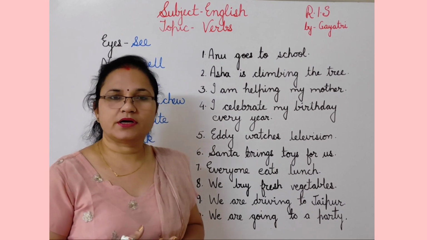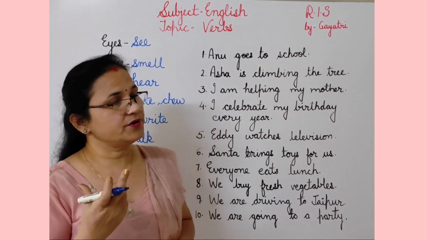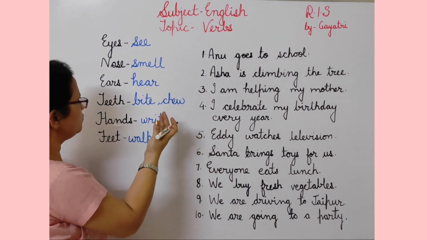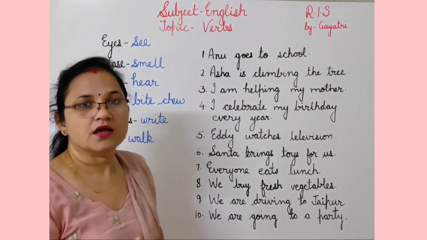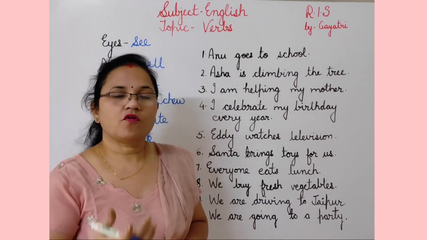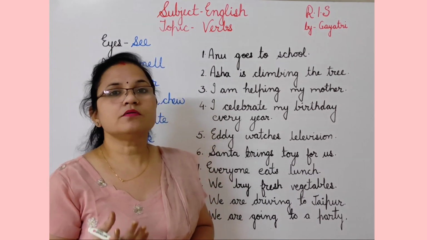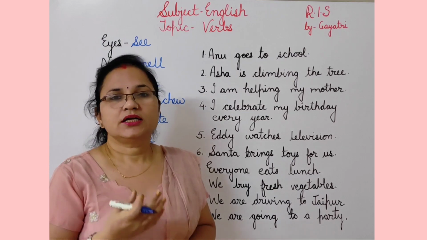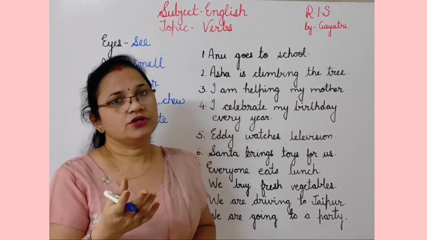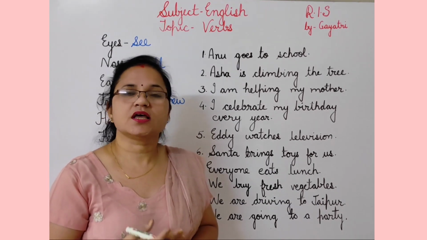जो भी हम काम करते हैं, वो जो भी एक्शन करते हैं, वो क्या है? वो सारा वर्ब है. We see, we smell, we hear, we bite, we chew, we write, we walk, we play, we dance, we sing, whatever action you are doing. So right now, what action am I doing? I am teaching you. मैं क्या कर रही हूँ? आपको पढ़ा रही हूँ. So teaching is verb here. What are you doing? आप क्या कर रहे हो? You are watching video. आप वीडियो देख रहे हो. So watching is verb here.